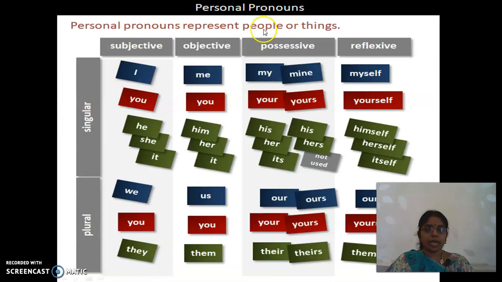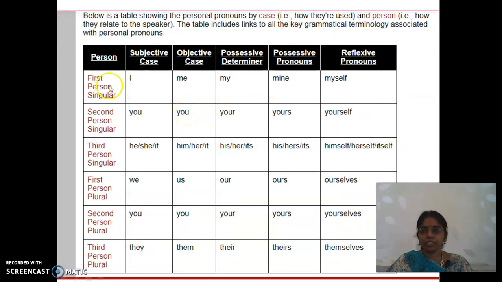So, here it's a tabular column. Personal pronouns represent people or things. Subjective, singular and plural, objective, singular and plural, possessive, singular and plural, possessive pronoun, possessive determiners. Two are there. So that also we saw, reflexive, singular and plural, right? And here first person singular, first person plural, second person singular and plural, third person singular and plural.